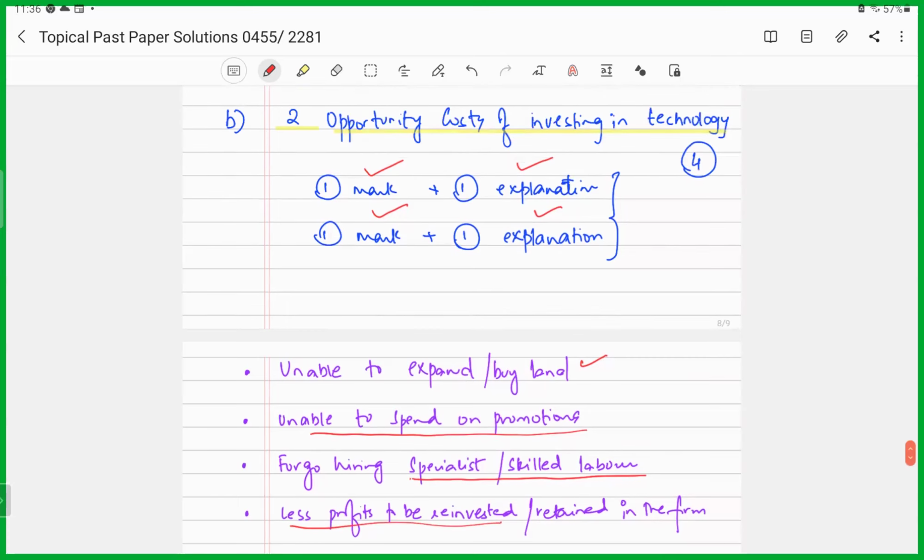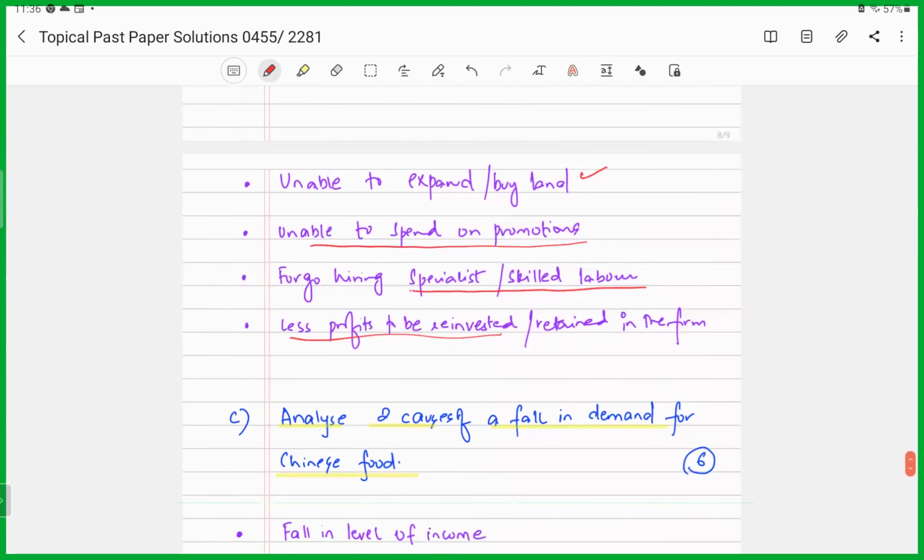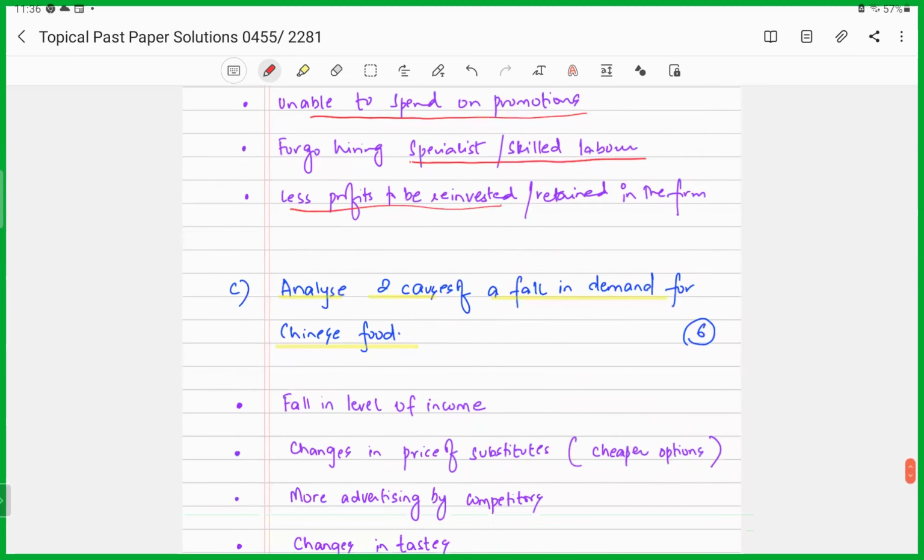So this is how you will identify any of those two opportunity costs and explain them in order to yield you full 4 marks. All right, let's look at part C. Part C is again related to demand, that talks about section 2 of your 0455 and 2281 syllabus, right? Now, part C is asking us to analyze two causes of a fall in demand for Chinese food.